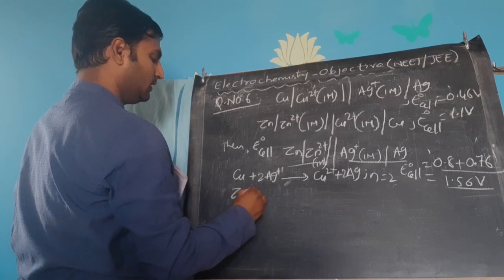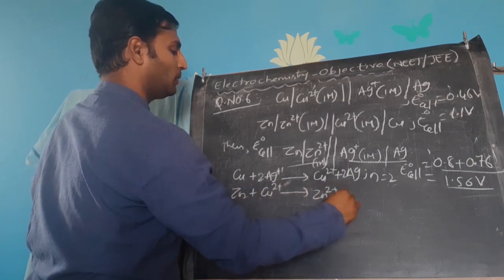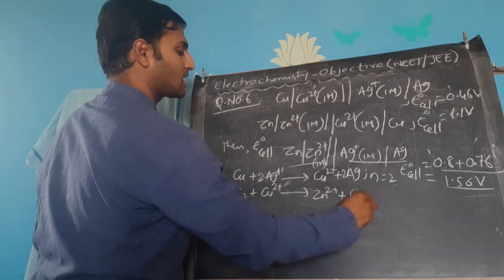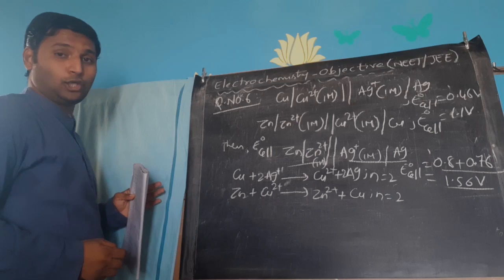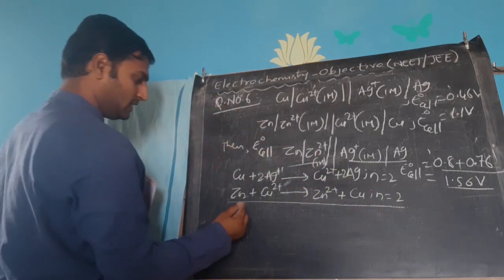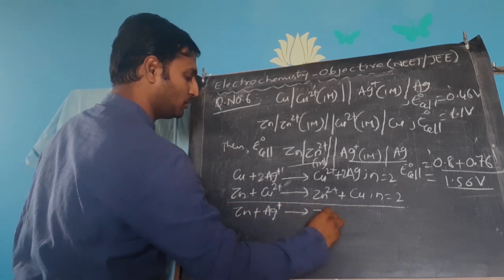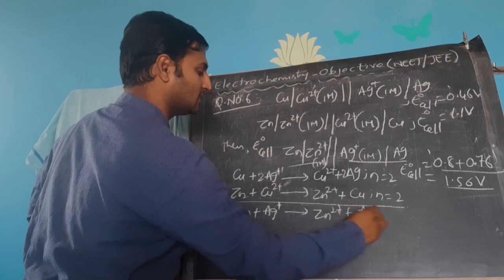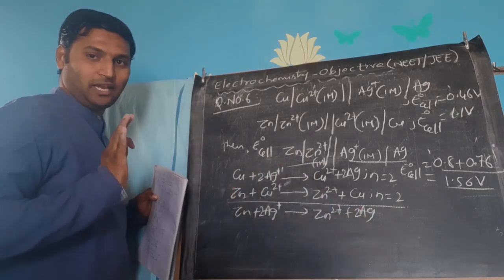Similarly, here zinc plus copper 2 plus giving rise to zinc 2 plus copper. Here the number of electrons involved in this case also will be 2. Now, the required equation is zinc plus Ag plus giving rise to zinc 2 plus silver. Here also 2 moles of silver cation and 2 moles of silver will be required.